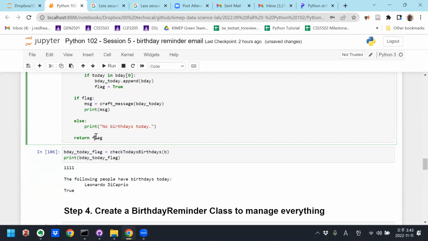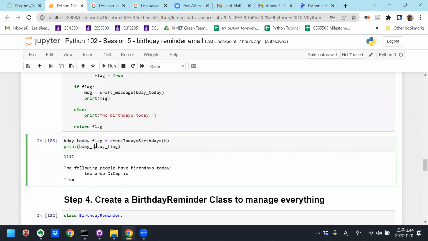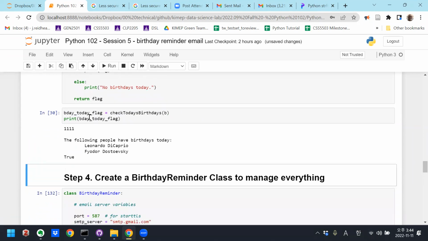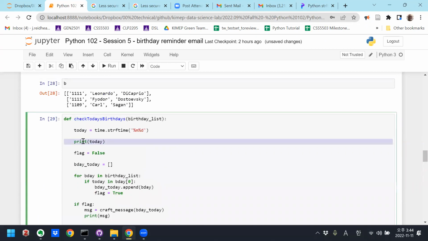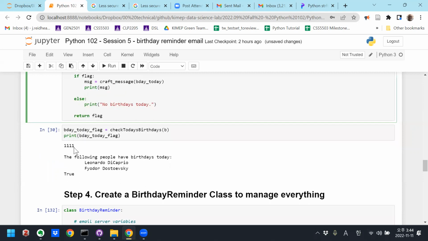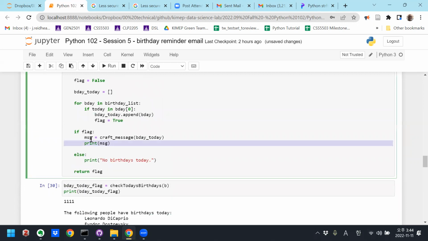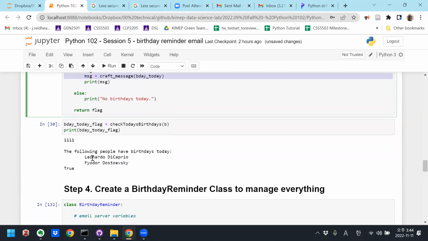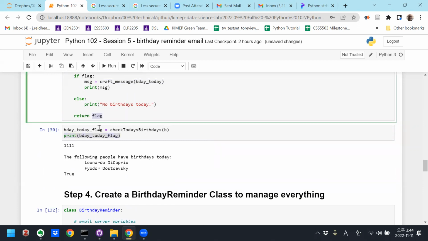I'll capture this flag, right? It returns a flag. I'll call that birthday today flag. The way that I wrote the class, I don't think I actually need it, but we'll just do it and then print the flag out. So if we run that, this 1111 comes from here inside the function where we printed out today's date, right? That's where that comes from. This comes from here where we printed the message after we created it. And you see that Carl Sagan is not on the list. Right? And then this true comes from here. After we called the function, it returned true, and we're returning that value. So, okay, this function's working.